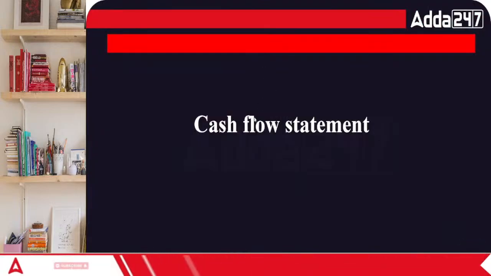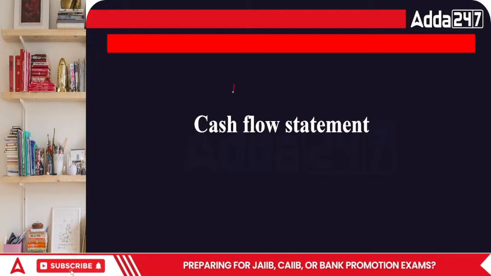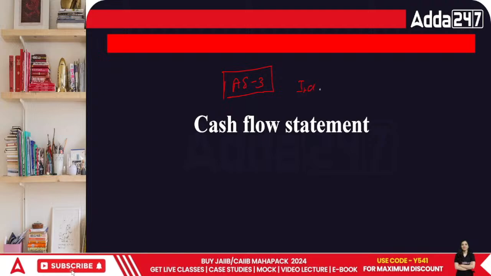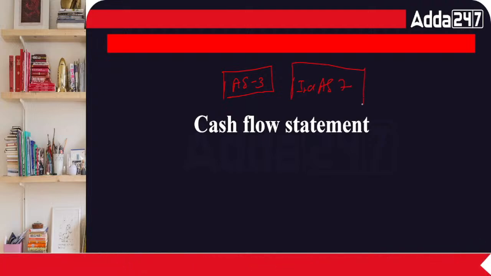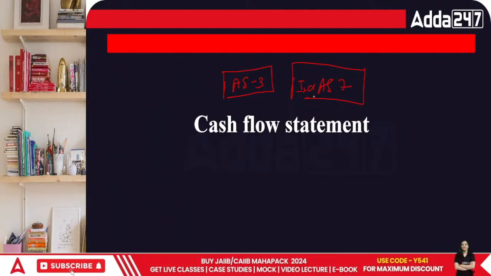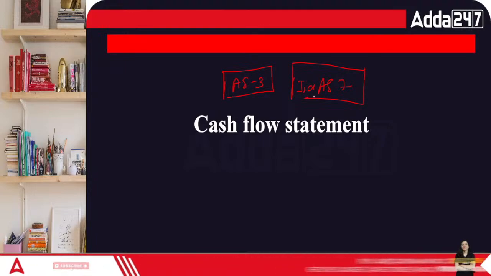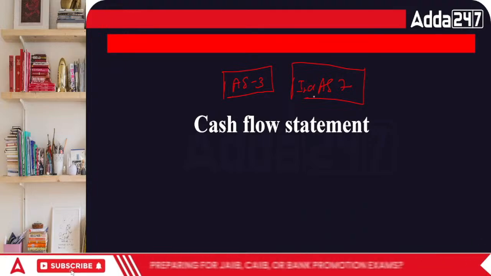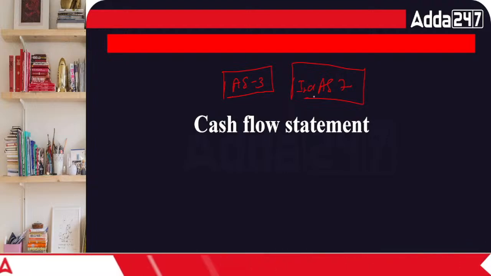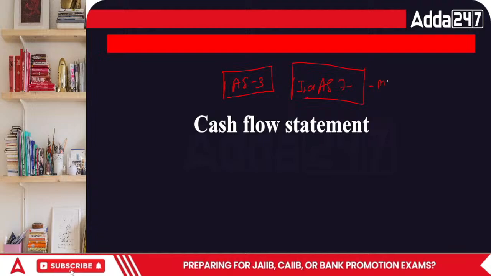As I told you, cash flow statement has 2 standards, AS 3 or Ind AS 7. AS 3 was among the previous accounting standards, and the Ind AS, which has been recently formed, are the Indian Accounting Standards, that is Ind AS 7. These are the new standards which were formed by ICAI but issued by MCA.